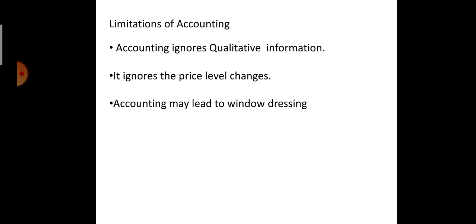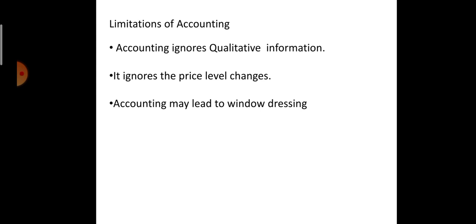Like many firms were there; Satyam is a very big example of that. They manipulated their books, they showed their revenues at a much higher level, profits also at a much higher level, and later on it was known that the company directors were window dressing just to increase the share prices, so they could take loans from the banks or financial institutions.